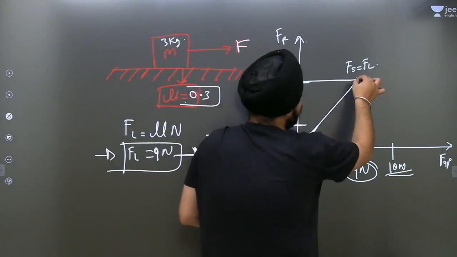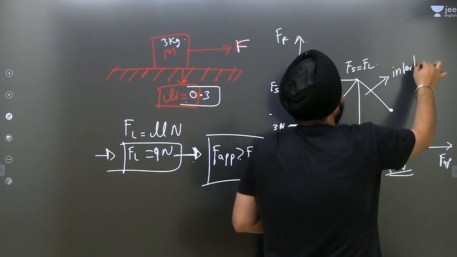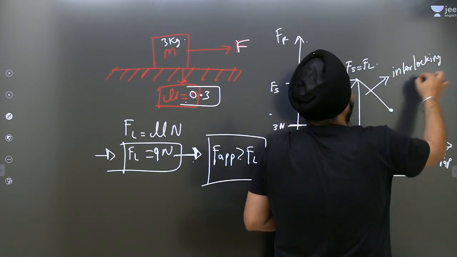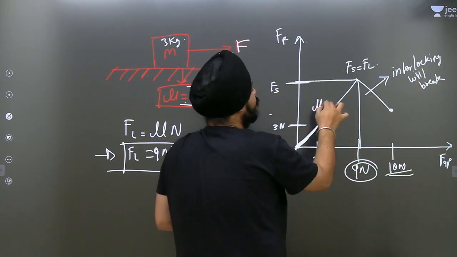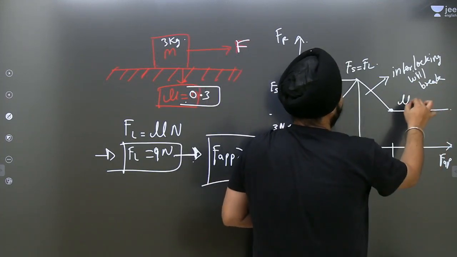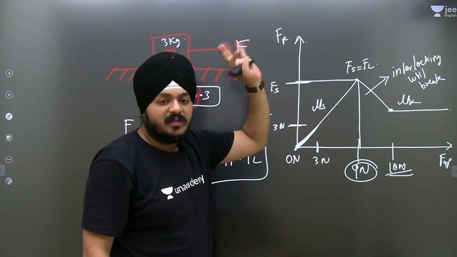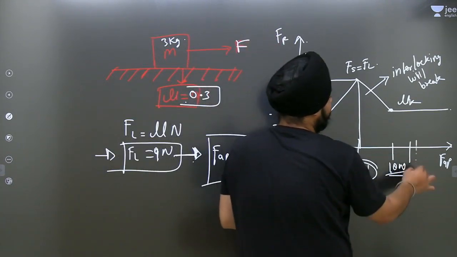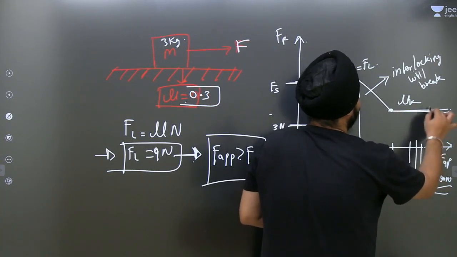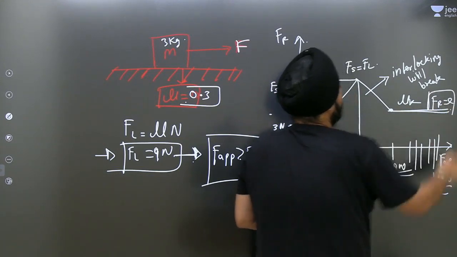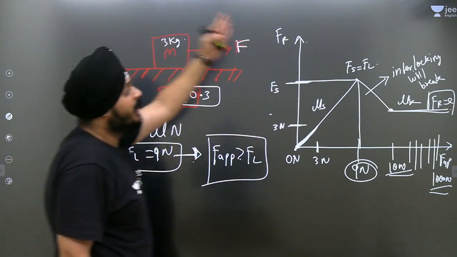After this, suppose F is applied this way, here the interlocking will break. So in that case, here we were using mu s, and now we will use mu k. The object will be in motion, and friction is still trying to resist it, but there is no increase. Why? Because even if I apply a force of 1000 Newton, the friction would be constant. Okay guys, so this is the glimpse and the important point about friction.